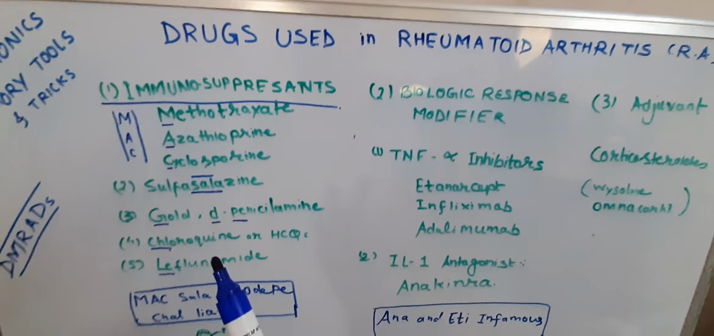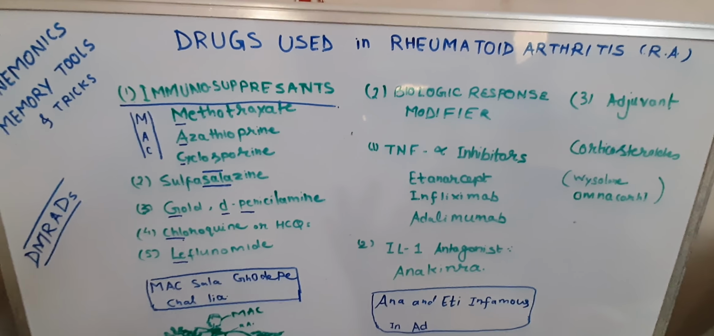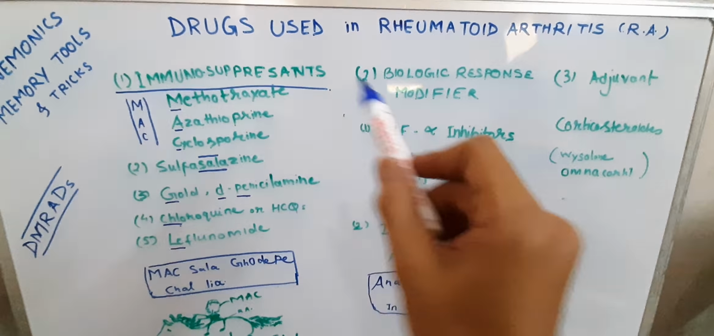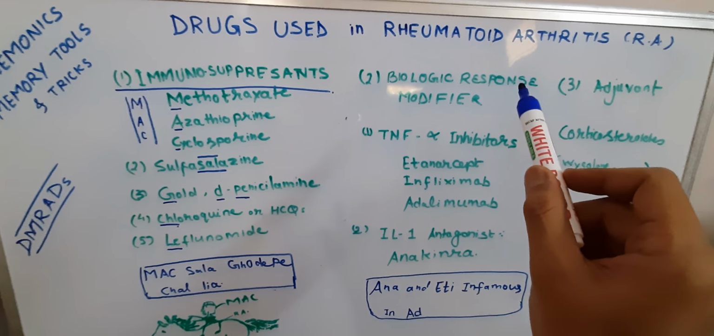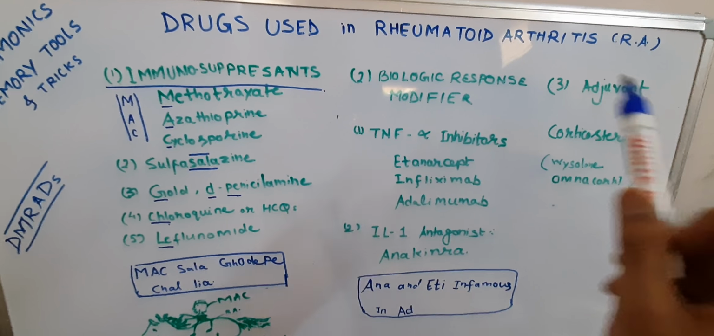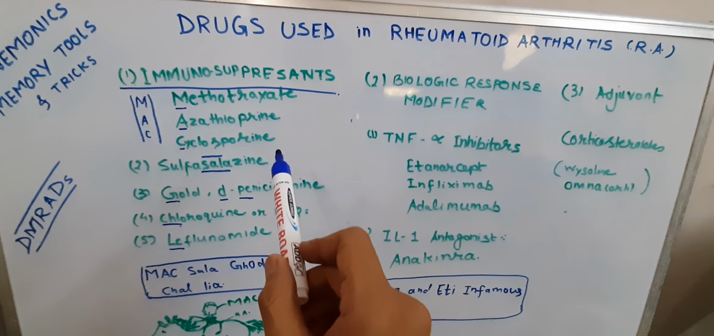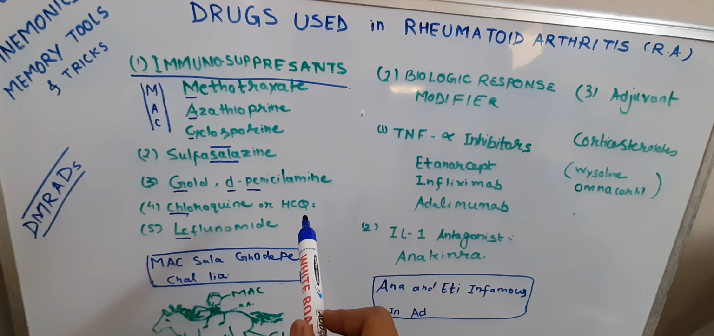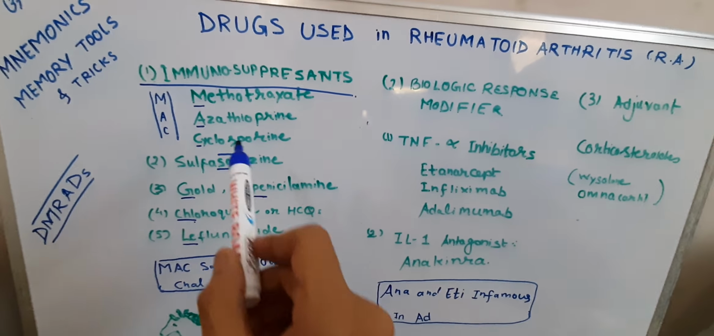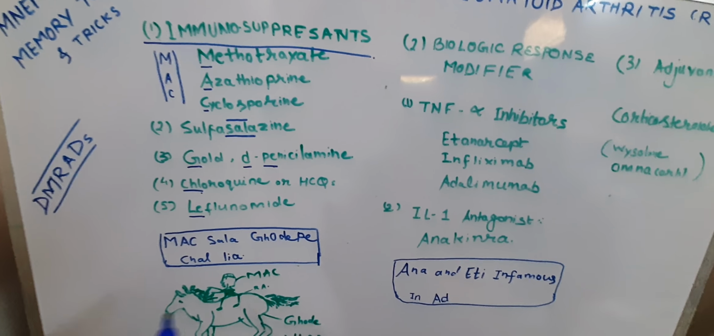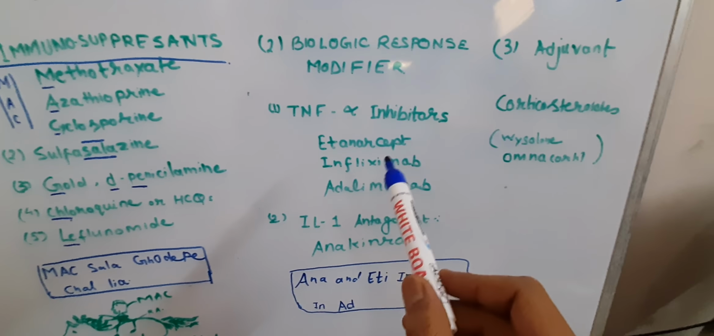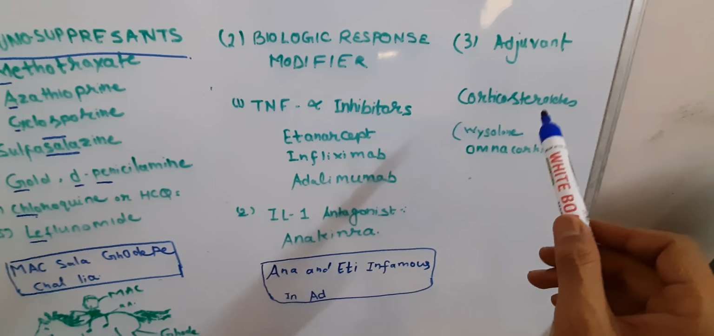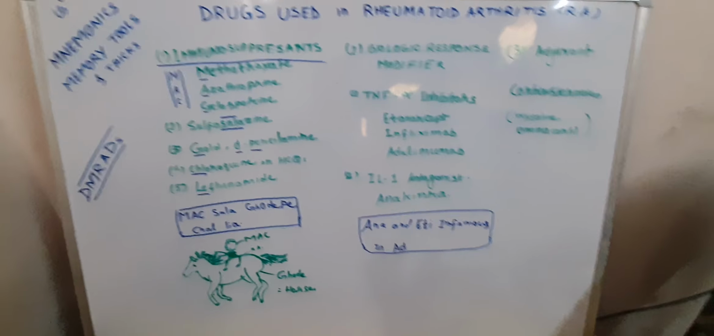You can take a screenshot of this so that you don't have to revisit it again and again, and you can remember. Once again, there are three categories: immunosuppressant, biological response modifier and adjuvant. I am revising. Here are methotrexate, azathioprine, cyclosporin, MAC, sulfasalazine, gold, D-penicillamine, chloroquine and hydroxychloroquine, and leflunomide. So Mac Sala ghode pe chal liya. This is Mac, this is riding on the horse. And this is ET: etanercept, infliximab, adalimumab, anakinra. Anna and ET infamous in ad. Then corticosteroid. So this is the whole picture.